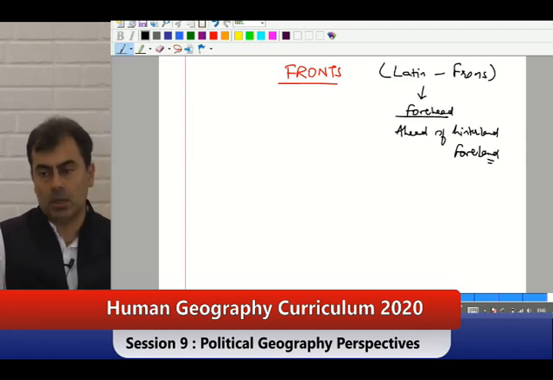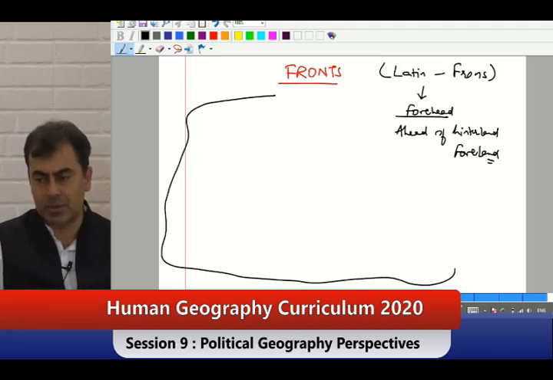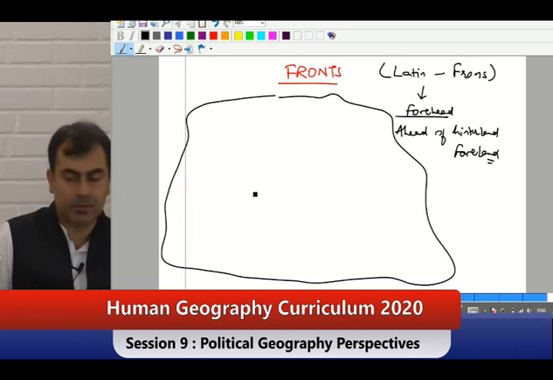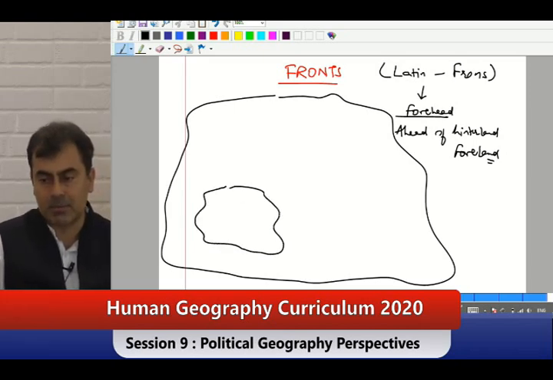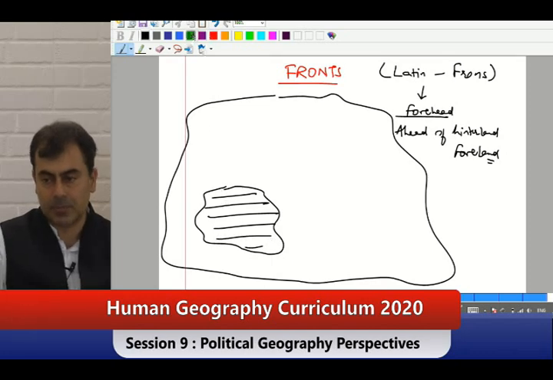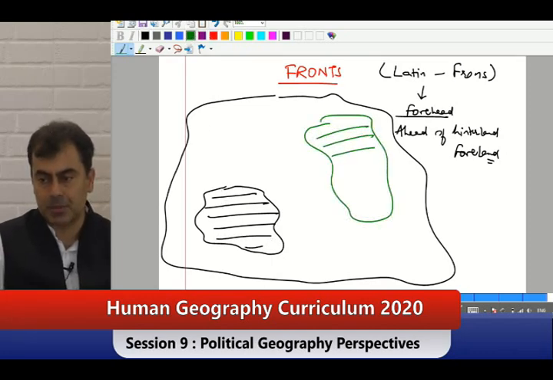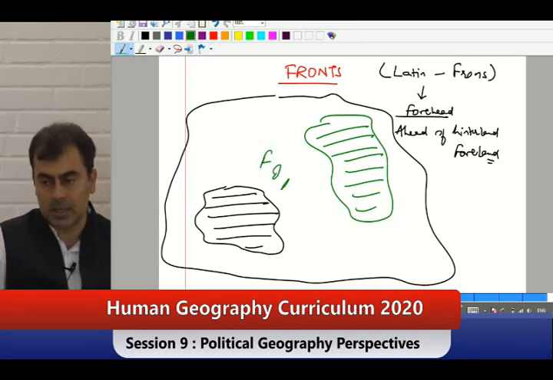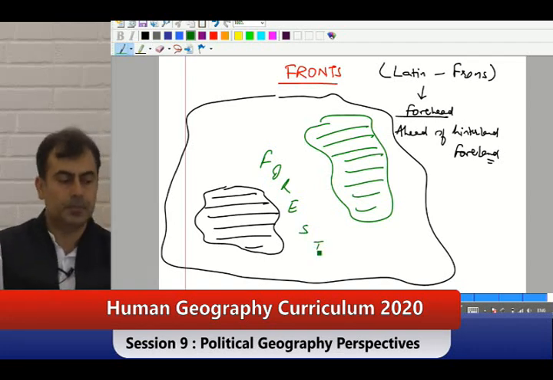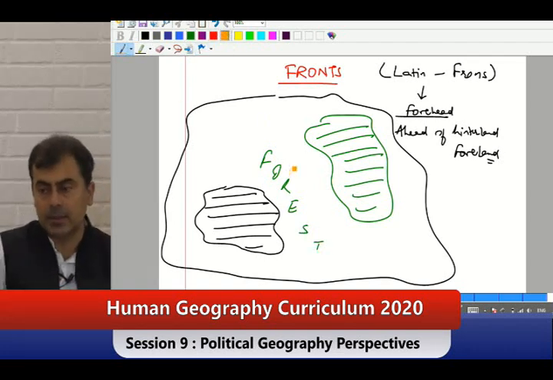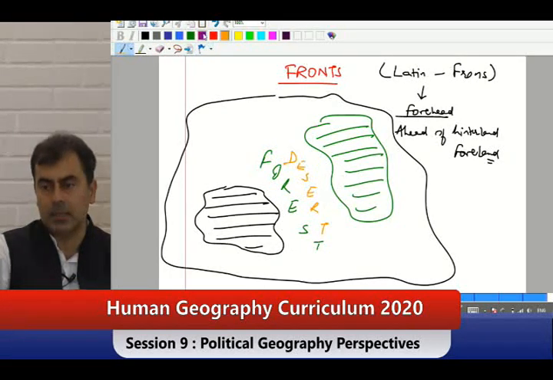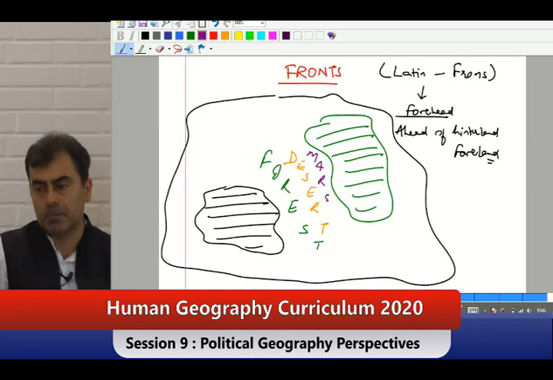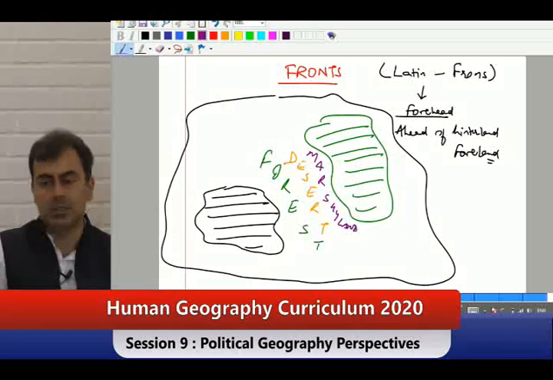Just imagine this is some area during primitive times, and a tribal settlement was established here. Why? Because these patches were fertile, and in between there is a thick forest, or a desert, or a marshy land.